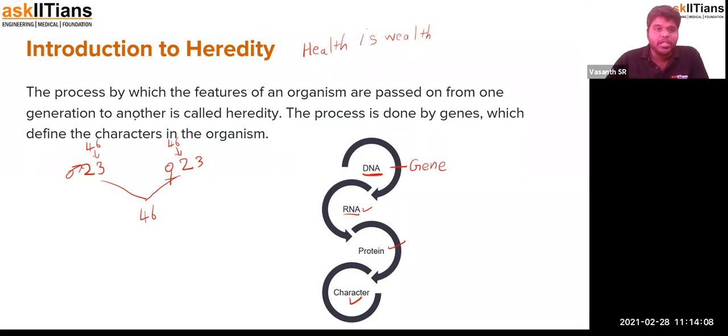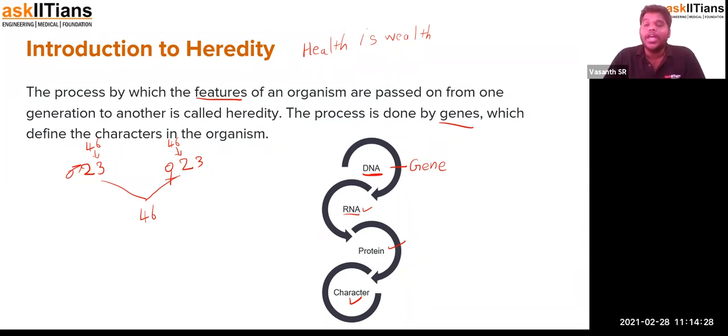So you can see in this feature, what is passed from one generation to another in organisms is called characteristics. What is passed? Features of an organism, which means here feature means characteristics. This process happens because of the genes. So what are genes? Genes are the functional part of DNA. So what do you mean by functional part of DNA?